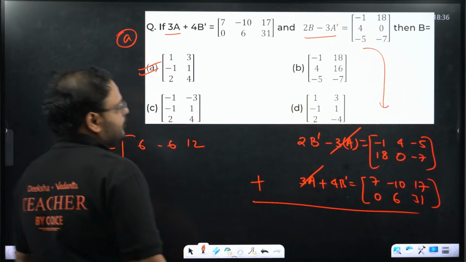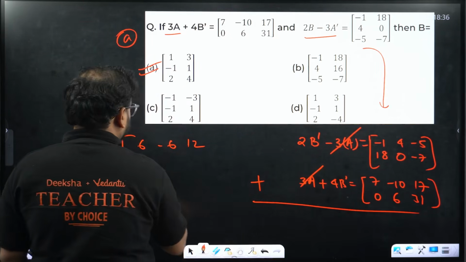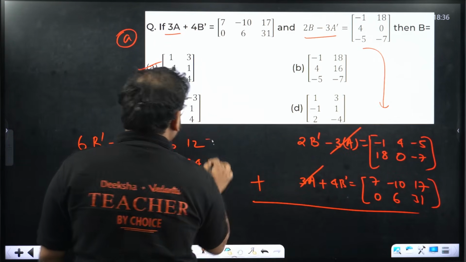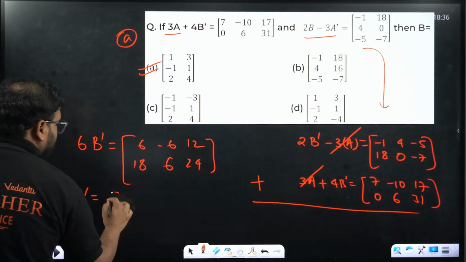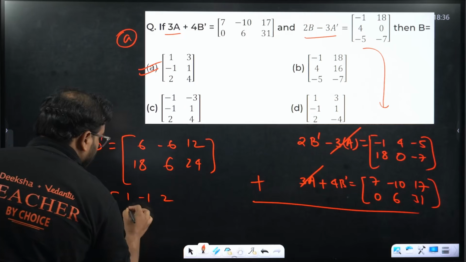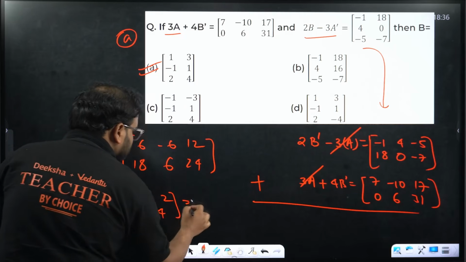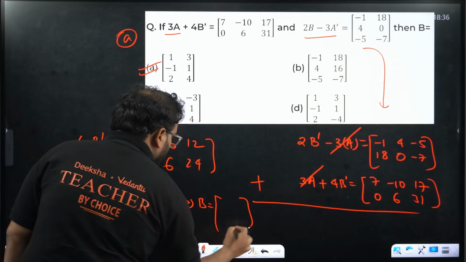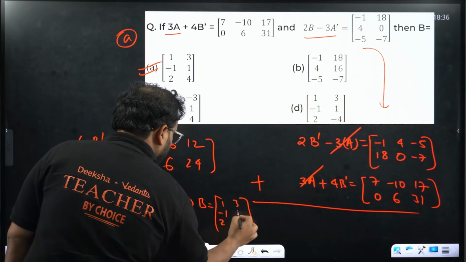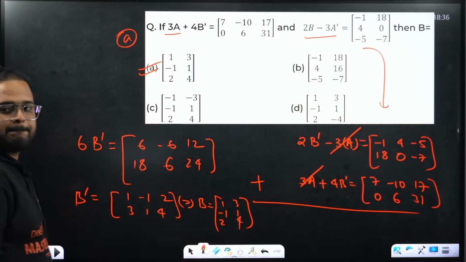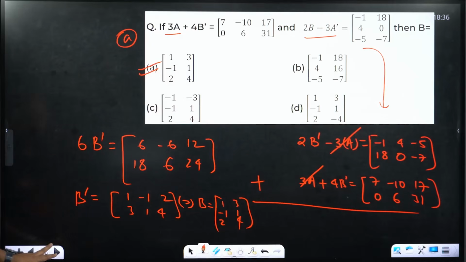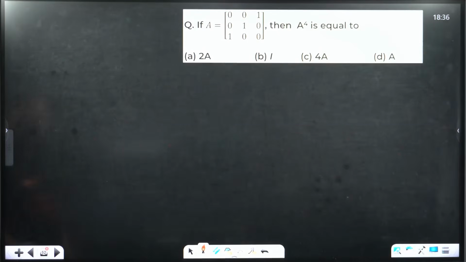I'll solve it entirely for you, don't worry. Add them. 18 plus 0, 18. 0 plus 6 is 6. And this is 24. Now divide by 6. So what is B dash going to be? We'll have the same value as 1, minus 1 and 2, 3, 1 and 4. And since it is B dash, B will become the 3 cross 2 matrix. It becomes 3, 1 and 4. I said the option is A. Let me check. They're asking us B, not B dash. We found the value of B. Clear, right? Want to look again?